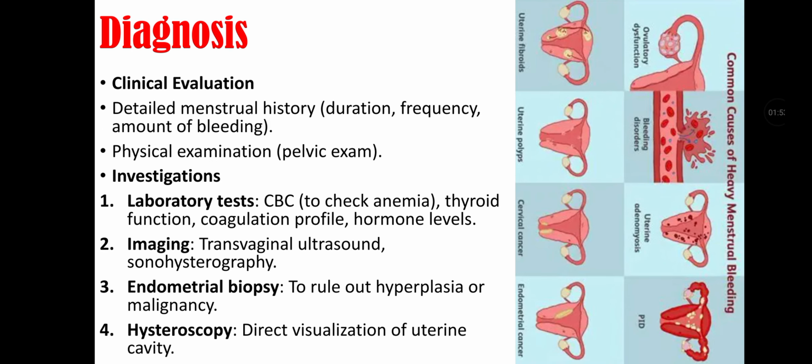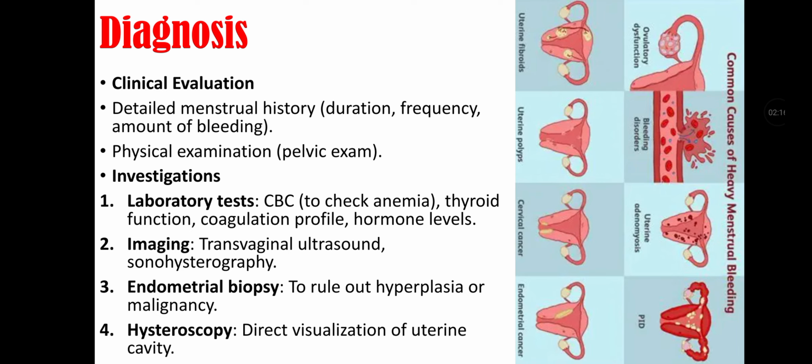Diagnosis is done by clinical evaluation and investigation. Clinical evaluation includes detailed menstrual history, including duration, frequency, and amount of bleeding. Physical examination, like pelvic exam. Investigation include laboratory tests, that is CBC to check anemia, thyroid function, coagulation profile, and hormone level.